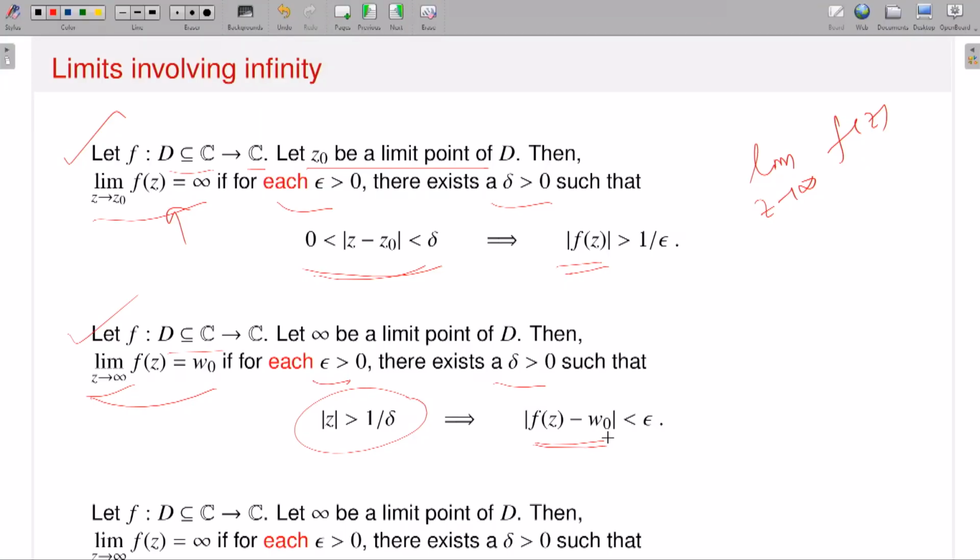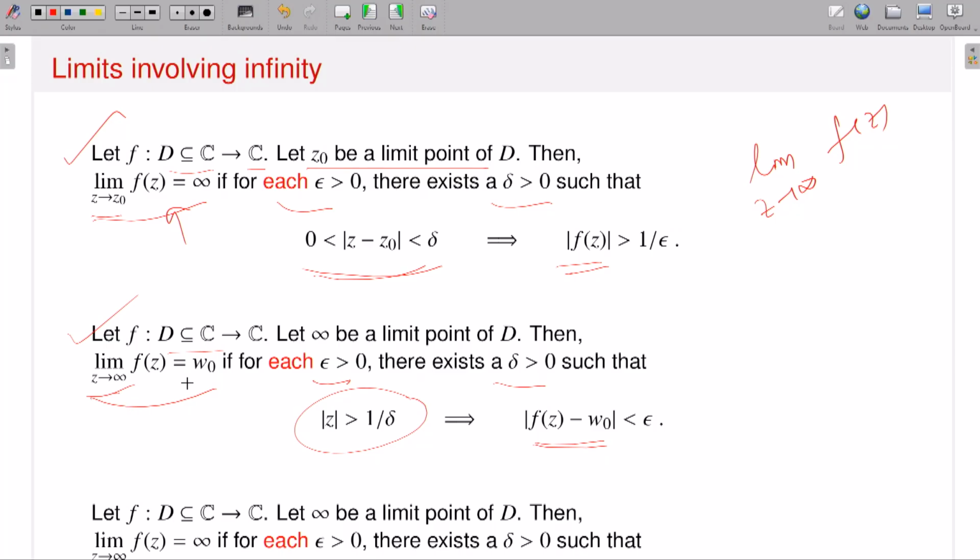So given epsilon, I should have a delta such that modulus of z is greater than 1 by delta. That means if modulus of z is very large, then the corresponding difference between f z minus w naught should be very small. Okay, so this is z approaches z naught, f z is infinity. This is z approaches infinity, f z is w naught.